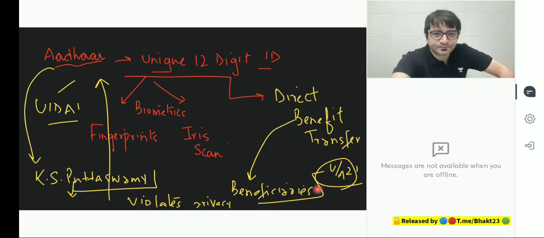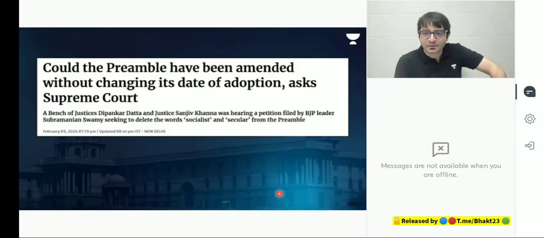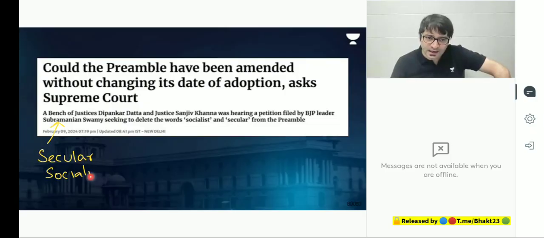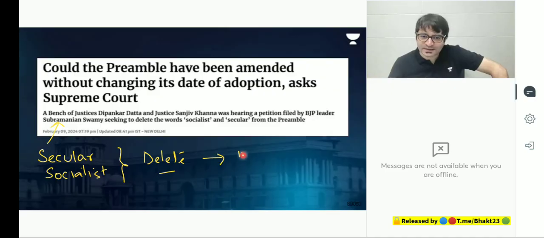Now the question before the court: could the preamble have been amended? Dr. Subramanian Swamy, Rajya Sabha MP, approaches the court along with other lawyers saying we need to delete the terms secular and socialist from the preamble. Delete it. Why? Because it was inserted in 1976.